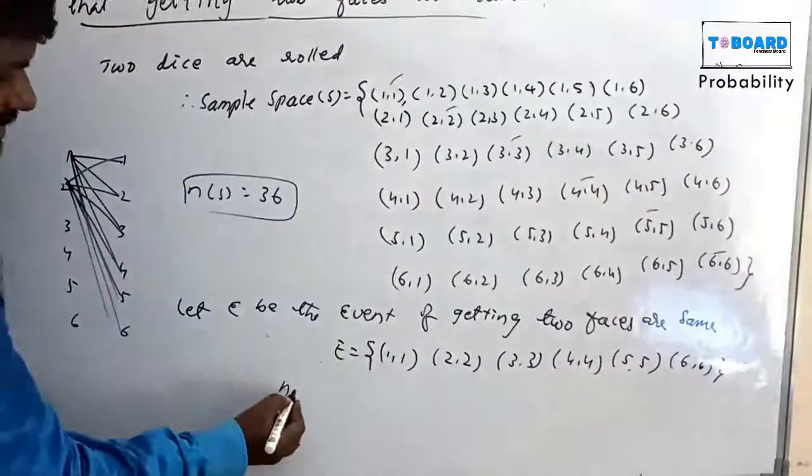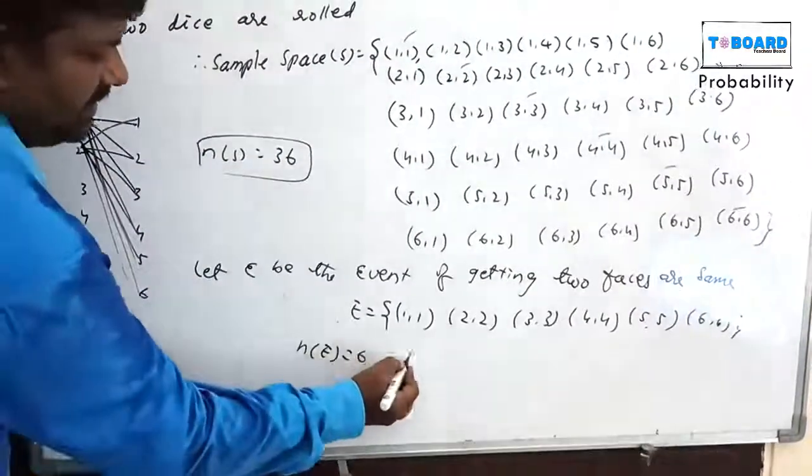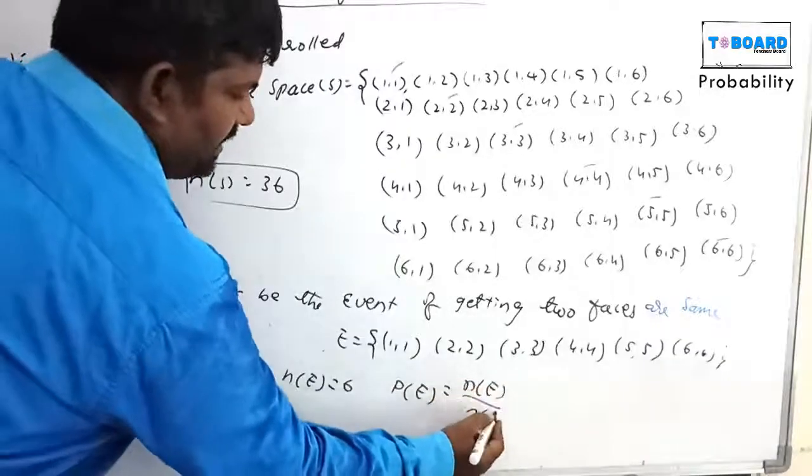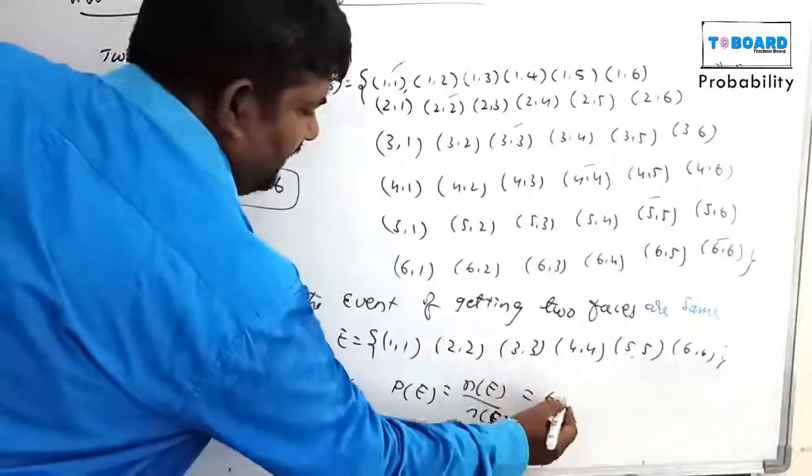Total how many chances? N of E equals 6. Now probability equals N of E by N of S, and that is 6 by 36.